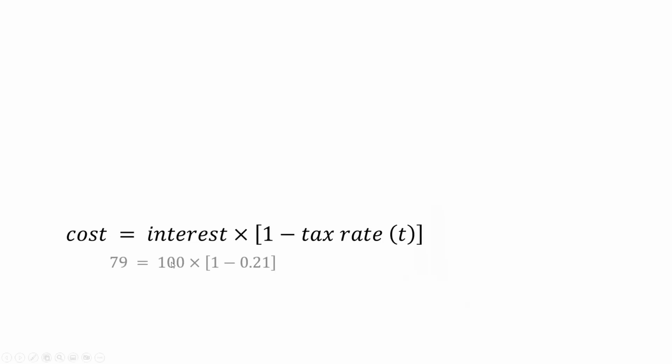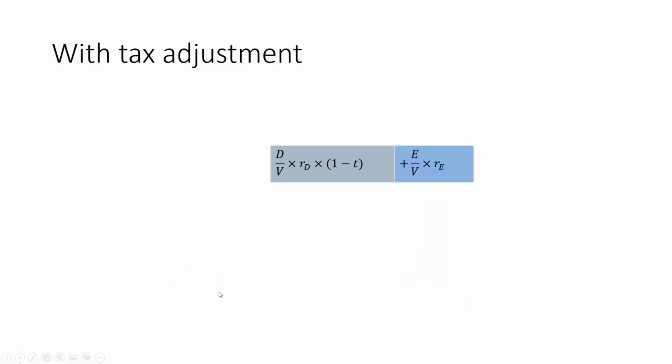I would have paid $100 to my bondholders, but my equivalent payment to stockholders essentially is only $79. That's why I can pay a whole lot more to bondholders than stockholders. Therefore, it makes sense to borrow money from bonds because I can pay more to the bondholders. And so this is 100, the interest, times 1 minus tax rate, 0.79 or $79.